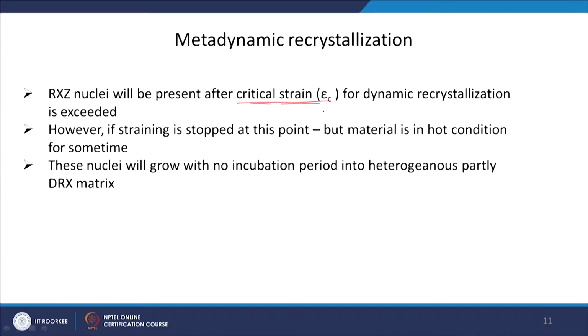So it is in hot condition after the achievement of critical strain, okay. Then these nuclei will grow without any incubation period, okay, and you will have recrystallization after the deformation.